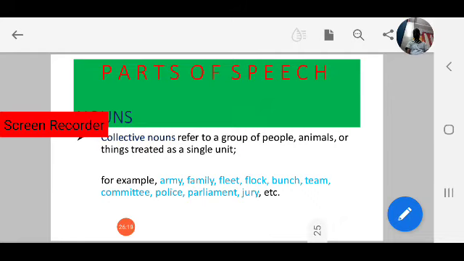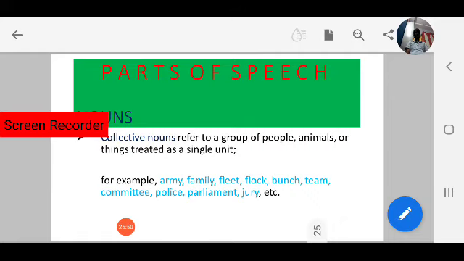Same with family, fleet, flock, bunch, team, committee, police, parliament, jury, etc. These nouns we treat as single ones, but they refer to a group of people, a group of things, or a group of animals. Army we treat as a single unit, but army means a group of soldiers.